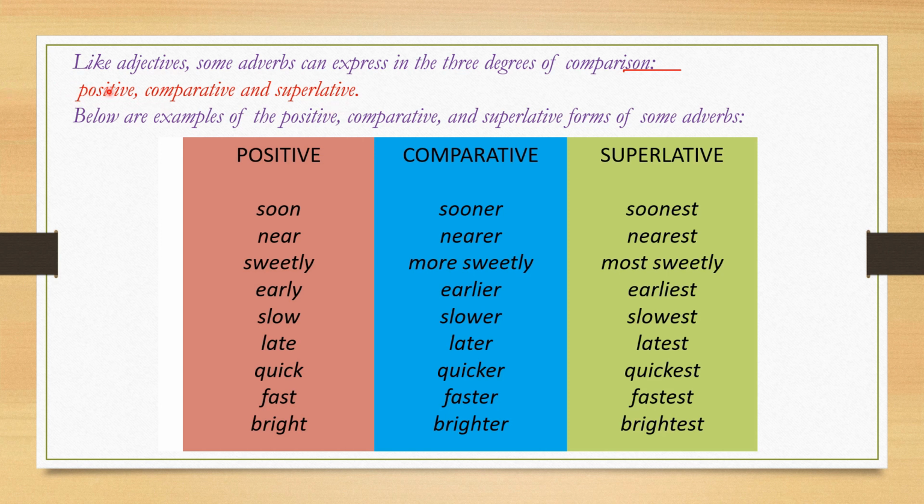Below are examples of positive, comparative and superlative forms of some adverbs. So these are some adverbs. Okay, for soon what will come? These are the basic forms. And when we are comparing two people, when two are there, we compare these two. Superlative is more than two. Okay, then we say more than two, that is superlative degree.